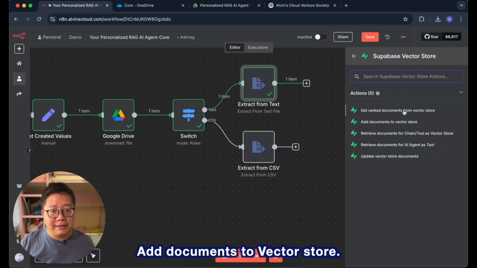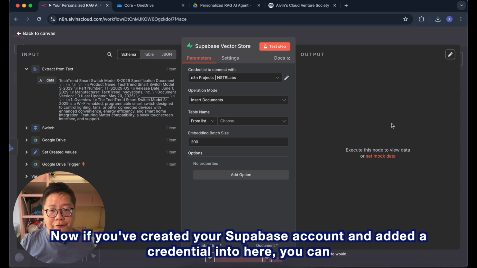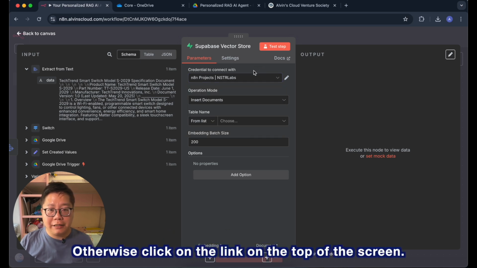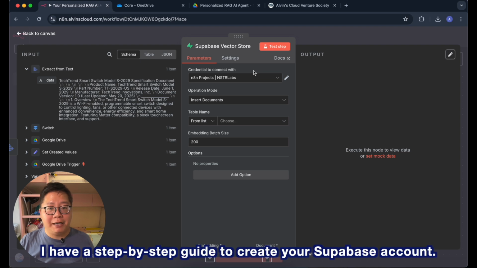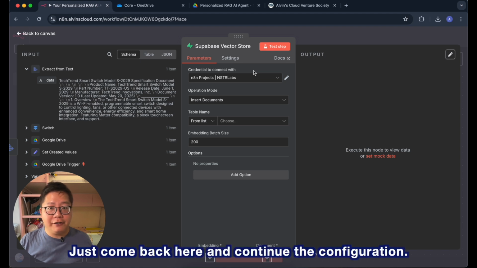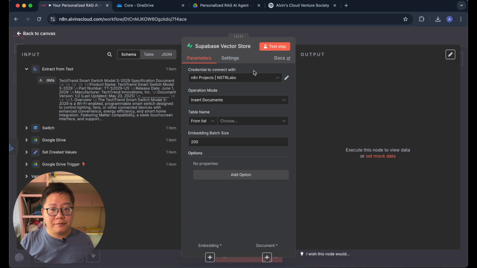Add documents to vector store. Now, if you've created your Supabase account and added the credential into here, you can skip this creation step. Otherwise, click on the link on the top of the screen. I have a step-by-step guide to create your Supabase account. You can go on and create it now. After finishing, just come back here and continue the configuration.